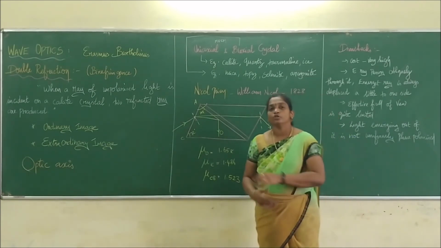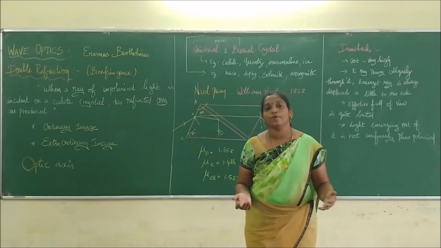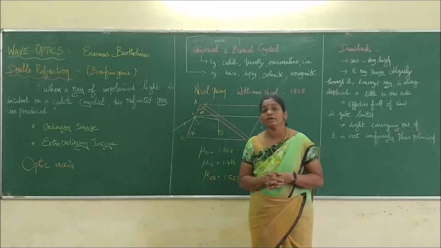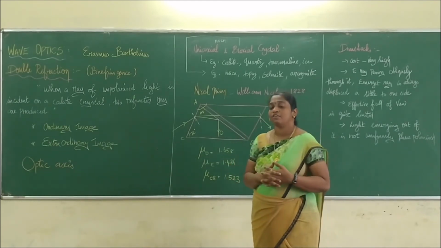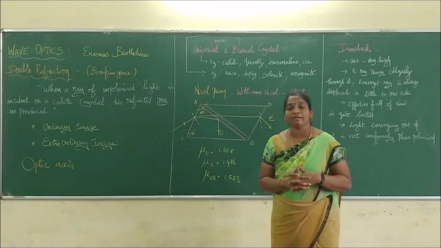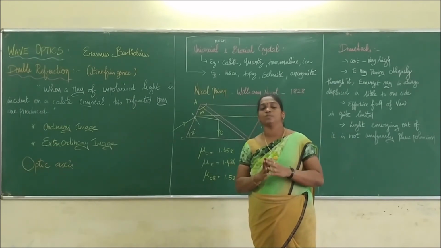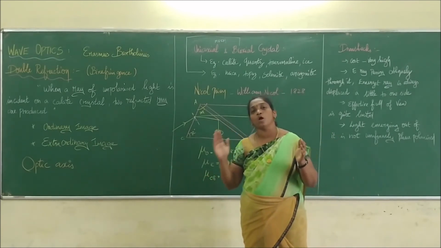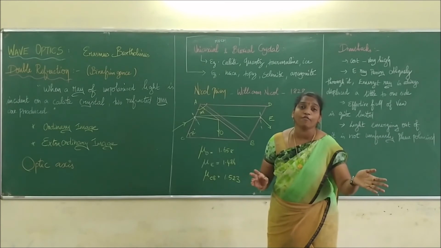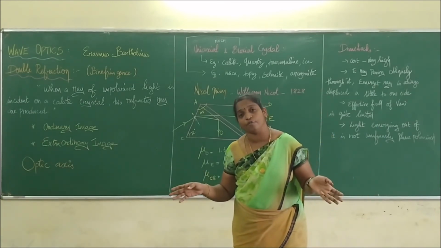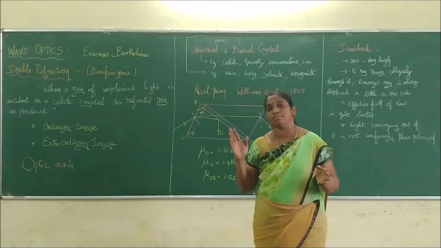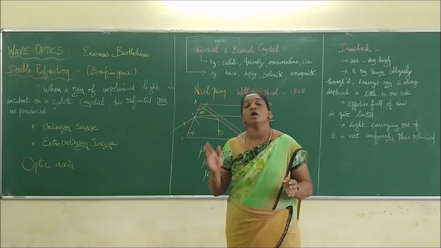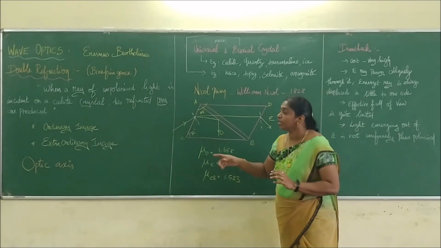Is it clear to you? So today we have learned about what? The new technique of producing polarized light, which is called what? Double refraction. Double refraction was first analyzed by Bartholinus, who found that when a ray enters a calcite crystal, it is split into two rays. One is called ordinary, another is called extraordinary. The ordinary ray obeys the law of refraction, and the extraordinary ray does not obey the law of refraction. Here the velocity remains the same. Here the velocity is different, and it will produce a spherical wavefront. This one will produce what? An elliptical wavefront.